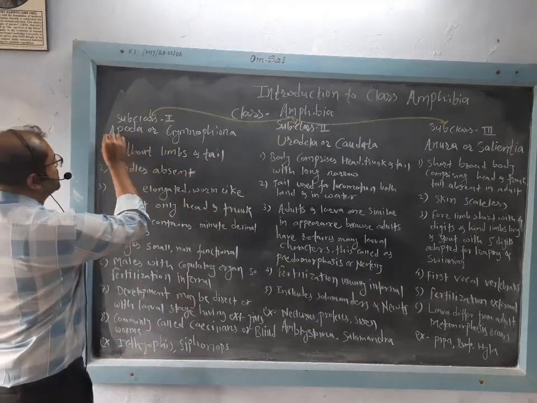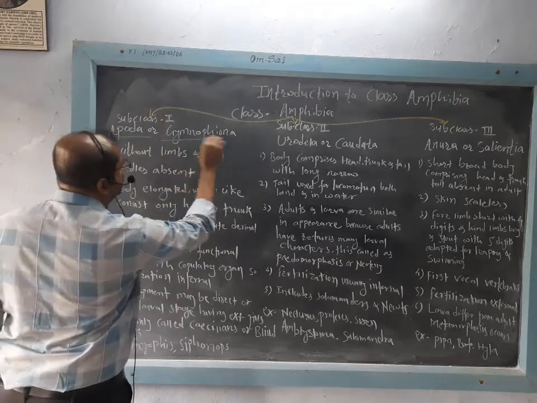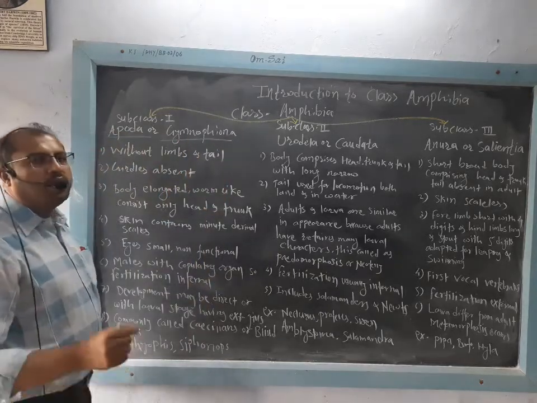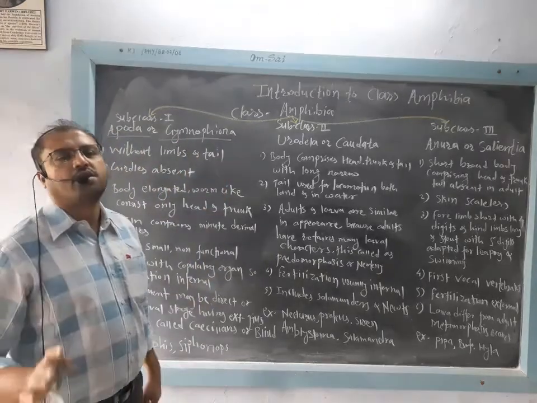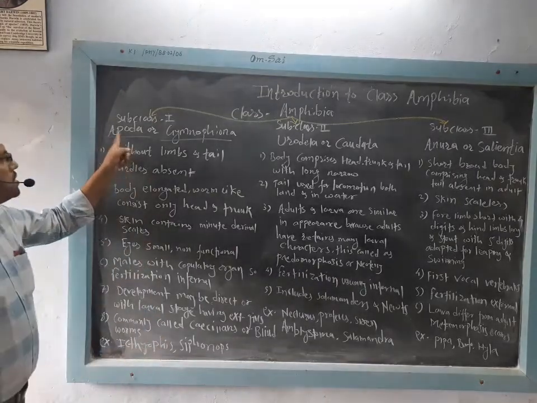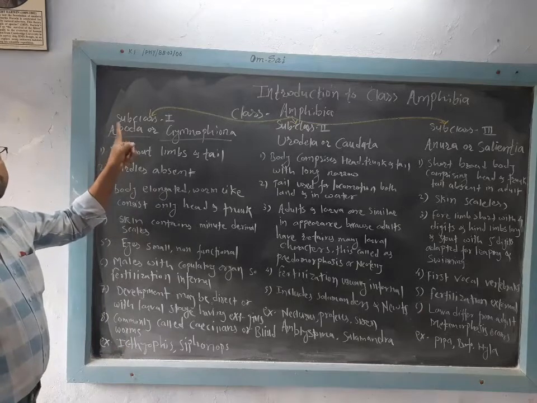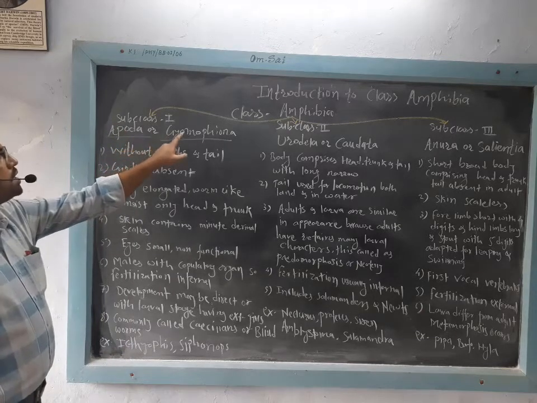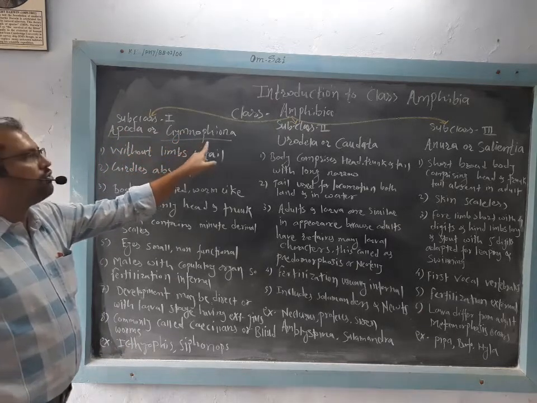So class Amphibia is broadly classified into three important subclasses. The first subclass is Apoda or Gymnophiona, that is limbless amphibians. These are commonly called limbless amphibians. Apoda means absence of locomotory organs, or it is also called Gymnophiona.